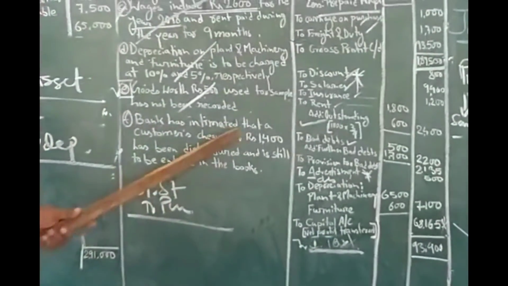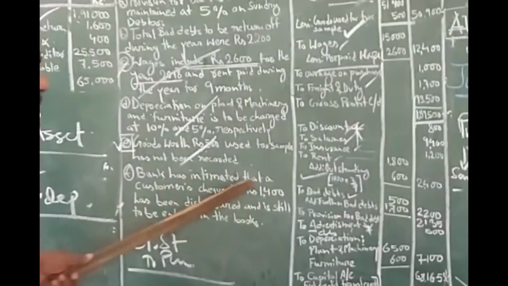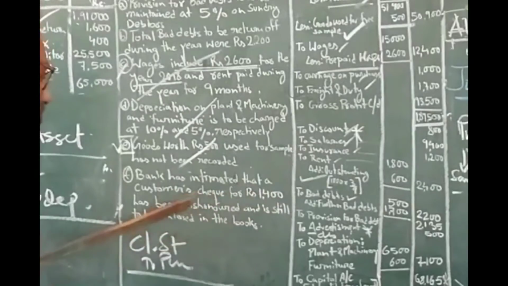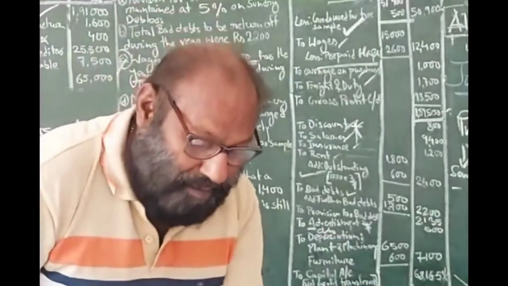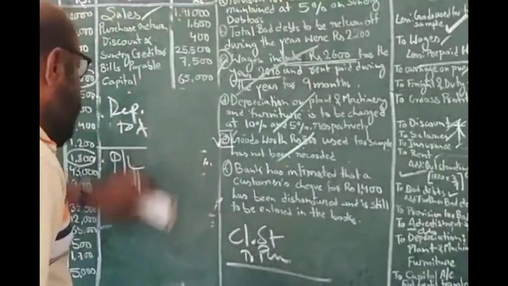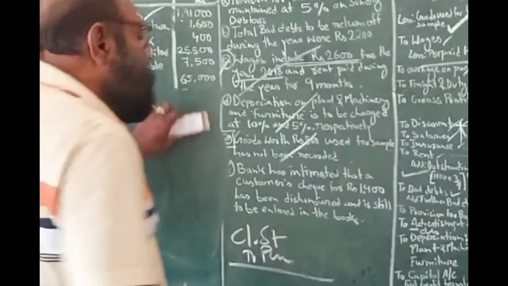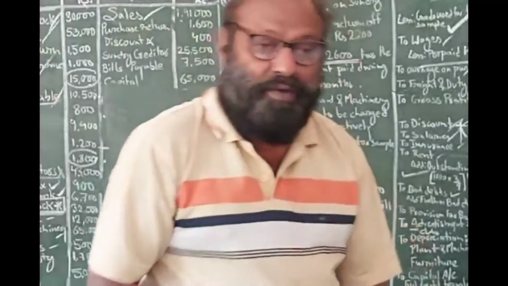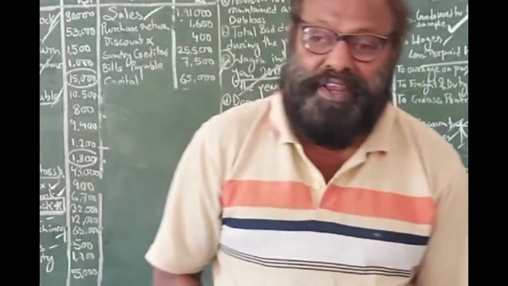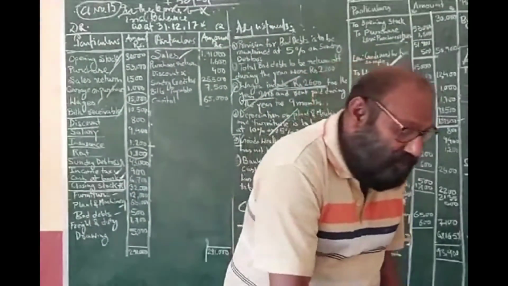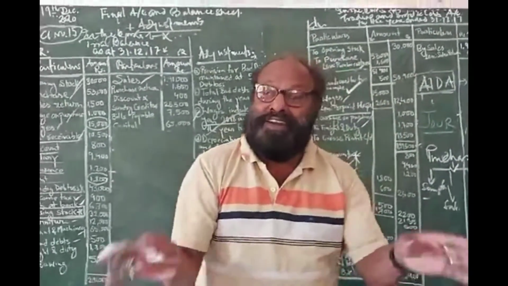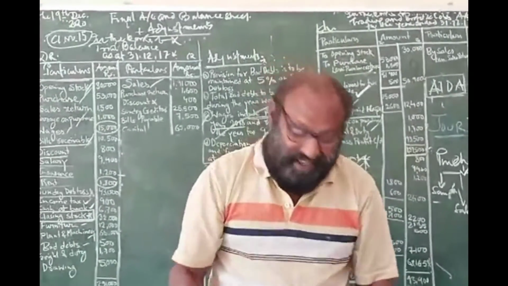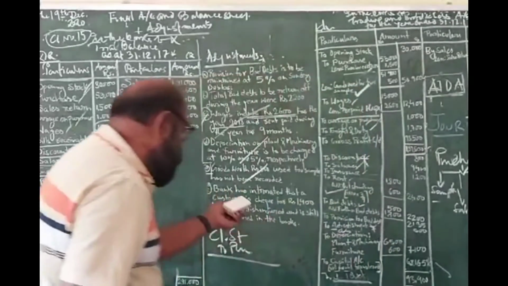You see, the bank has intimated that a customer's check of ₹1,400 has been dishonored and is still to be cleared by the bank. A very, very important item, friends. Yesterday's discussion and today's discussion will help you develop a comprehensive idea with regard to the trading and profit and loss account, because I have covered more or less all the required areas.